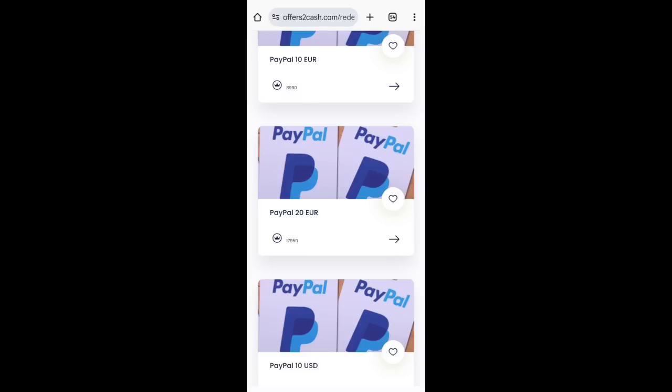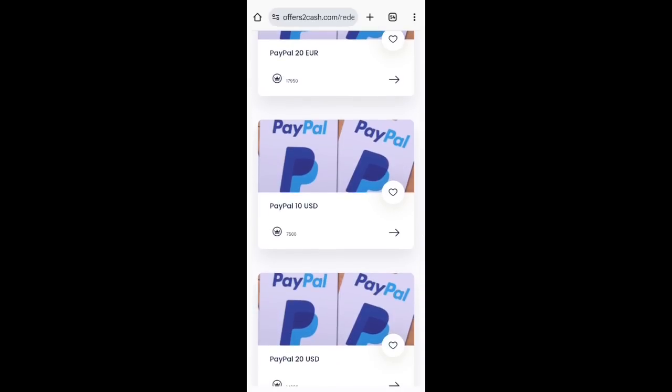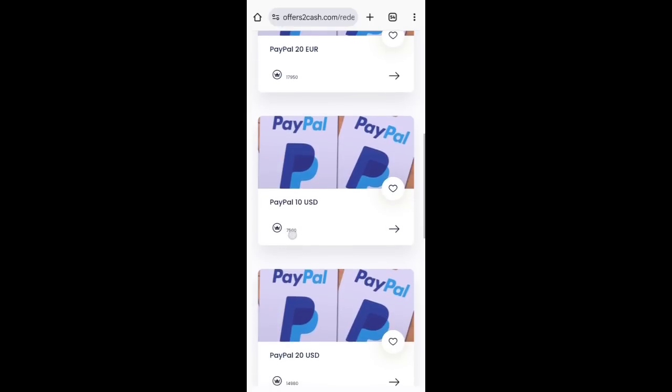Yes, so this one is 20 euro, 17,950 points. That's USDT points, those points you are accumulating. Once you have the 17,950, then that is PayPal euro money. Then they still have the one of PayPal USD. Now PayPal USD, this one is euro. So this one now is PayPal dollar. So $10. That's 10 USD now, which is 16,000 naira. So once you have 7,005 USDT, you can actually request this to get this money.